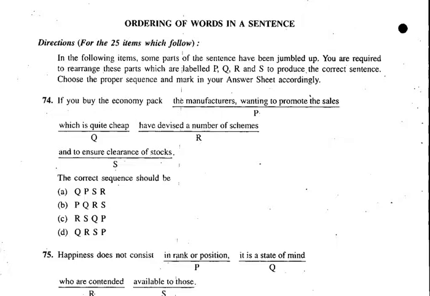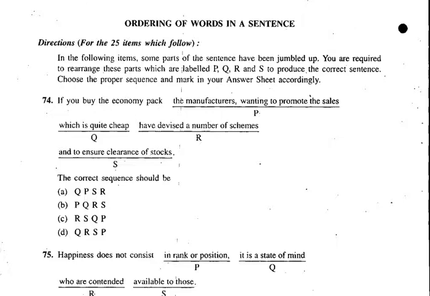Actually here after the manufacturers a comma will not come, isn't it? Because wanting is there, a comma cannot come there. The comma should have come after which is quite cheap.